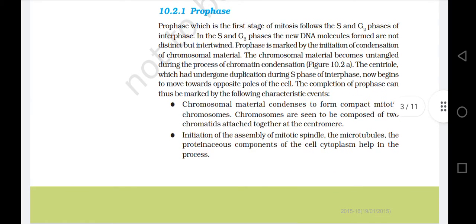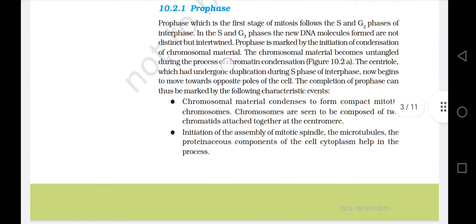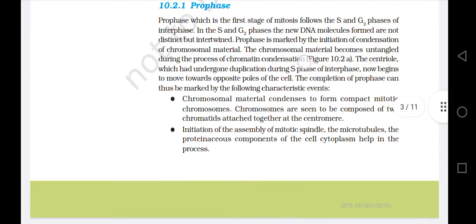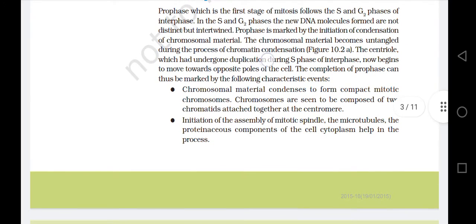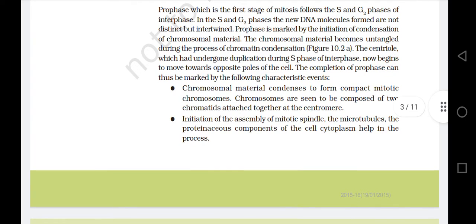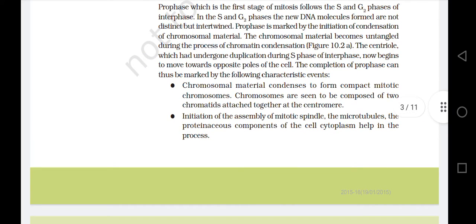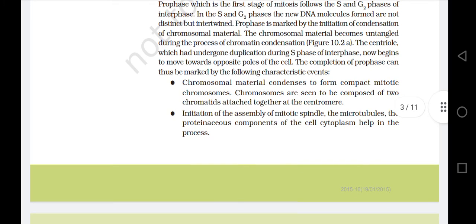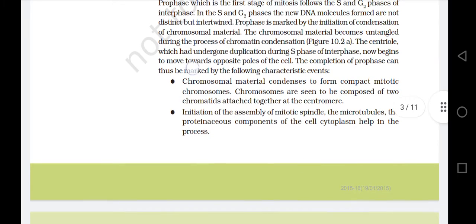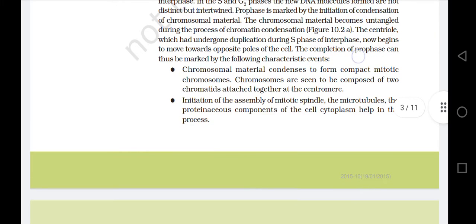The chromosomal material becomes untangled during the process of chromatin condensation. Figure 10.2a. The centriole, which had undergone duplication during S phase of interphase, now begins to move towards opposite poles of the cell.